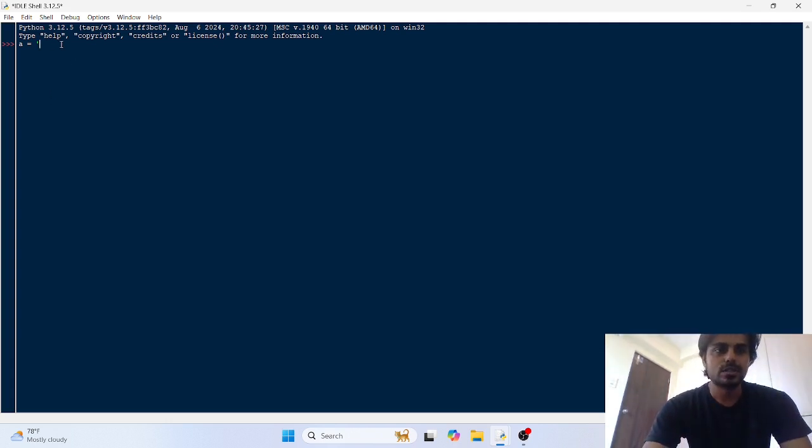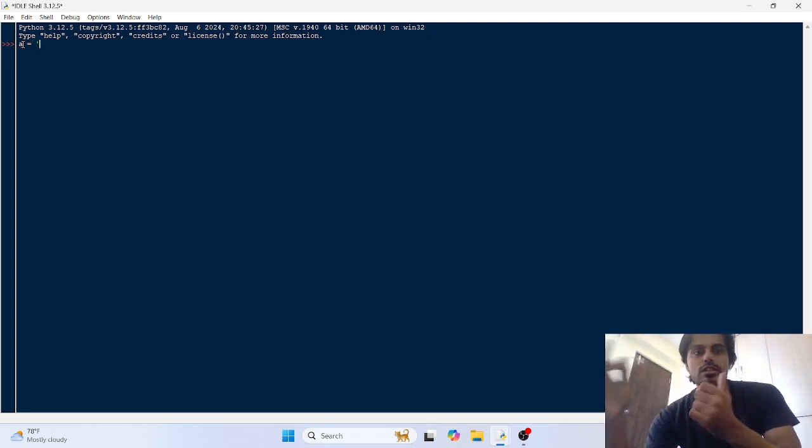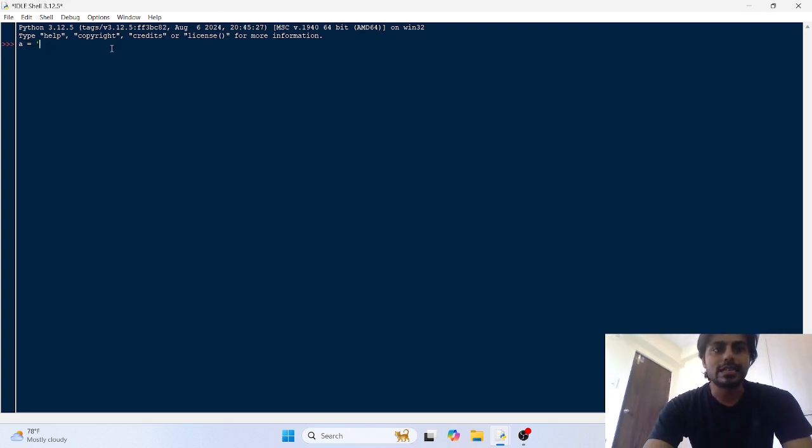Identifier, then an equals to, this is an assignment operator. So this means that the identifier a refers to the object on the right side of the assignment operator. I am making a string object here, hello world.